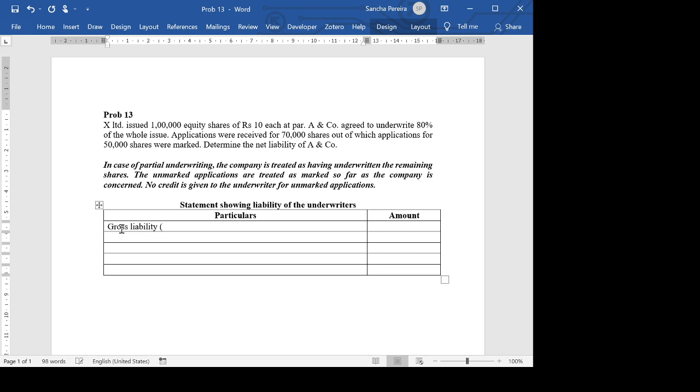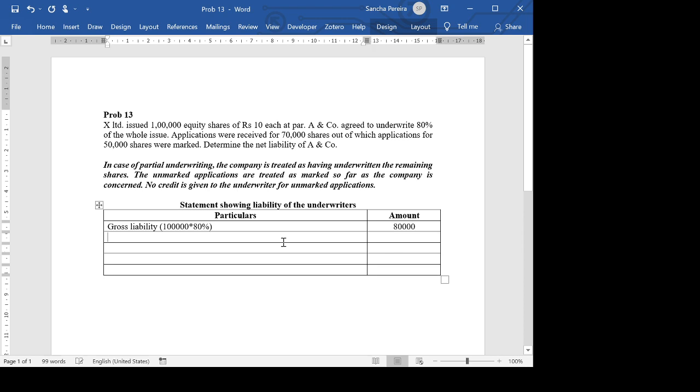Now, when it comes to gross liability, I'm not going to take the entire 1 lakh, because the underwriter's liability is only 80% of 1 lakh. So it's going to be 1 lakh into 80%. Like I said, the company has issued 1 lakh shares. If the public did not subscribe to a single share, the underwriter will have to take up only 80,000 shares, not the entire 1 lakh. Because the underwriter is responsible for only 80%. So it's going to be 80,000.